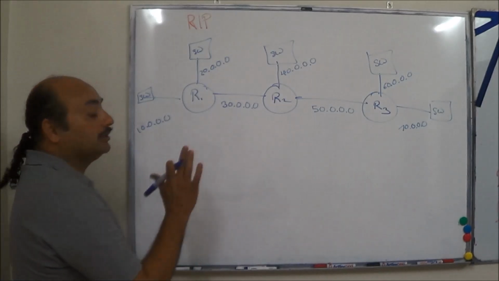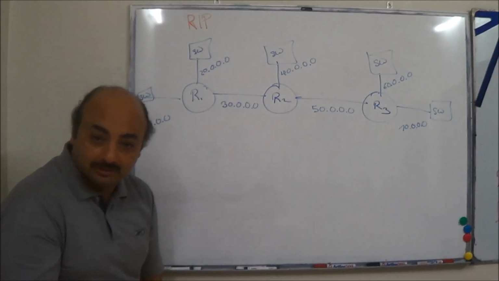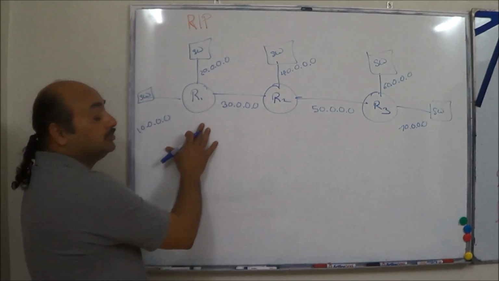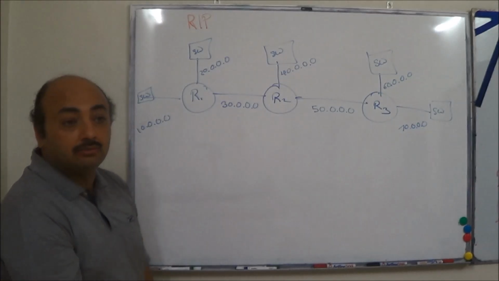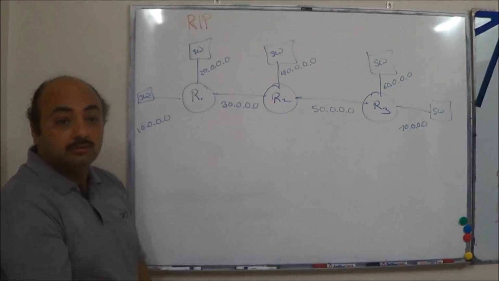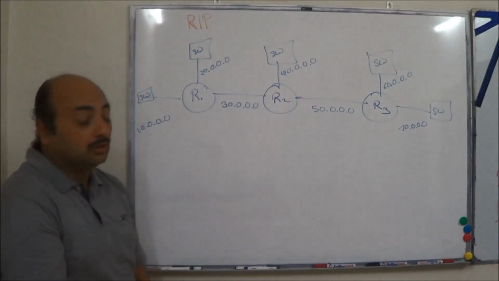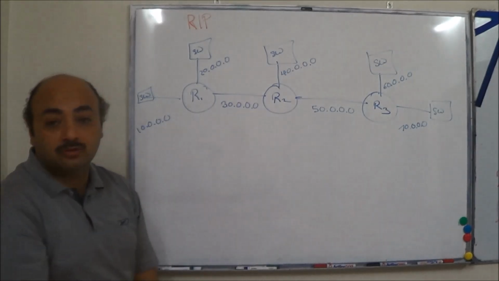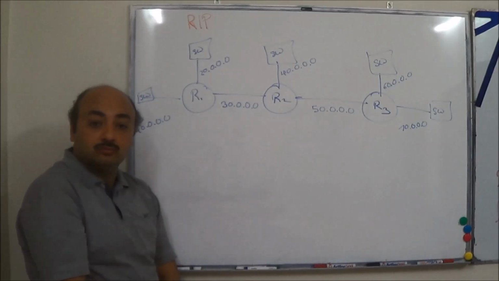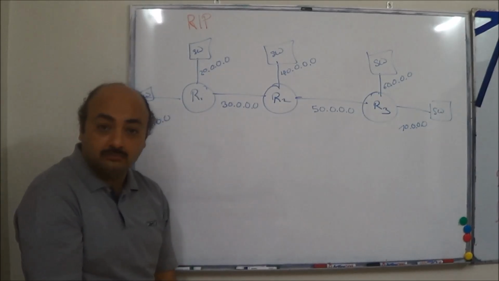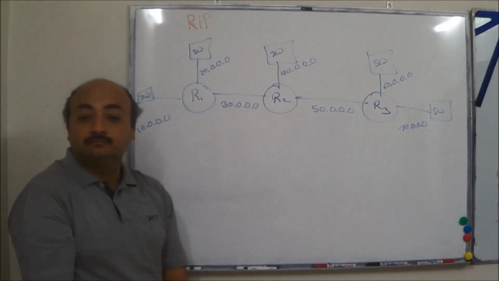R1 up till now, okay, let me come back. What routes information did R1 have without RIP? It's about 10, 10, 20 and 30. Did it have information about 40, 50, 60, 70? No, sir. Now if R2 advertises information about 30, 40 and 50, will R1 come to know? Yes, sir. So that it will learn. Somehow it will learn because this is telling it.